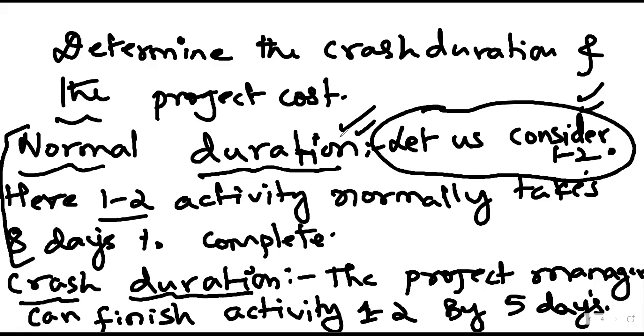Finishing the activity 1 month earlier may require some more costs, right? Now it is up to the project manager to see that with the same cost, the activity finishes before time.